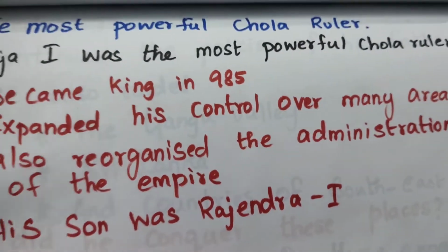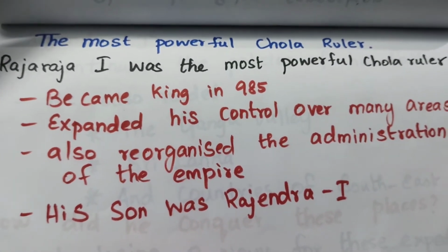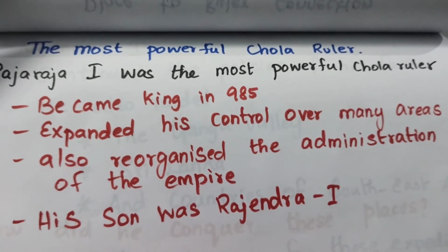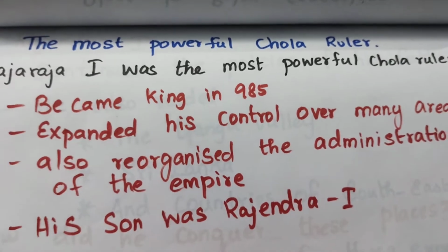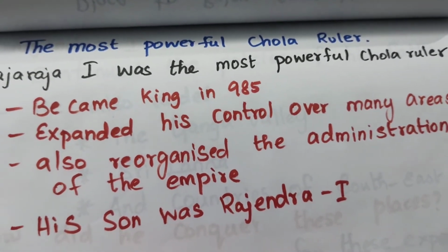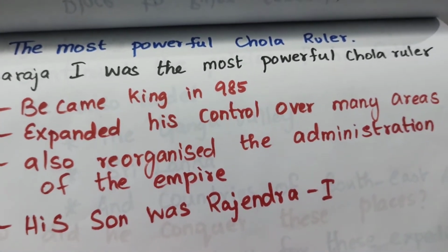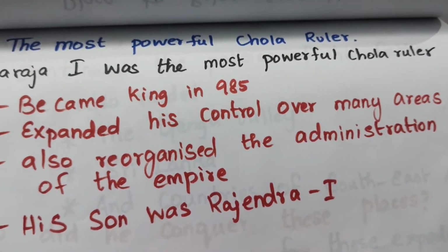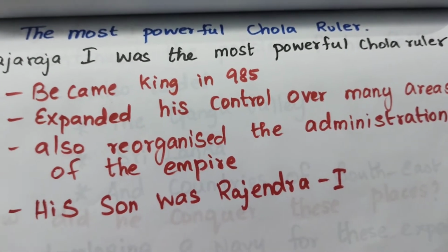The next thing was the most powerful Chola ruler, Rajaraja I. He became king in 985. He expanded his control over many areas and also reorganized the administration of the empire. After that, his son Rajendra I started ruling.